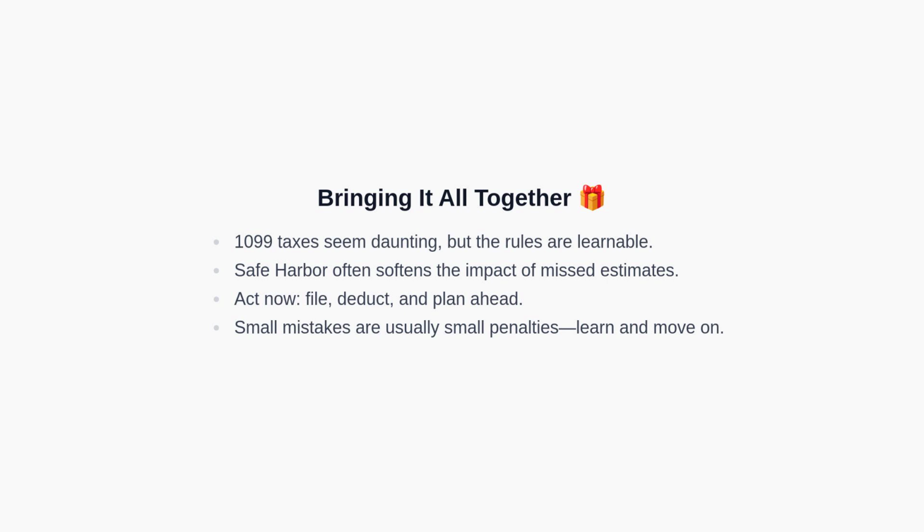As we wrap up, remember that 1099 taxes may feel daunting at first, but the core rules are learnable. Safe harbor provisions often soften the impact of missed estimates, especially for first-time or lower-income situations. The most important step is to act now. File any outstanding returns, take every legitimate deduction, and plan ahead with estimates or withholding adjustments. In most cases, a small mistake leads to a small penalty and an important lesson, not a catastrophe.